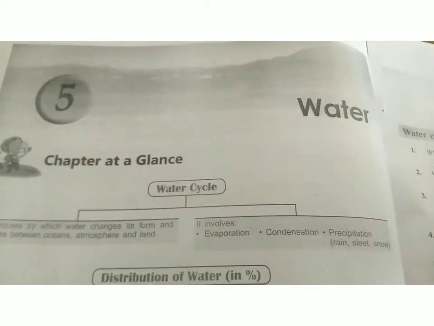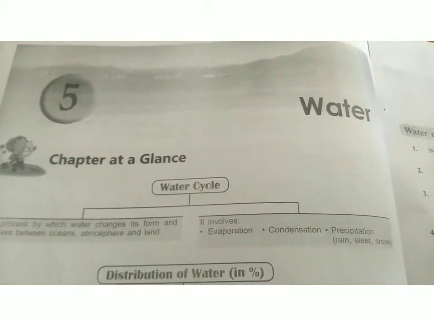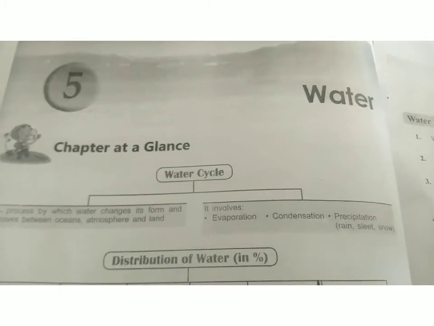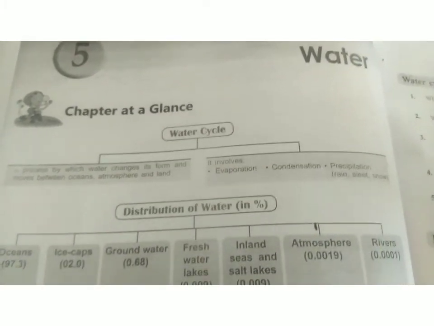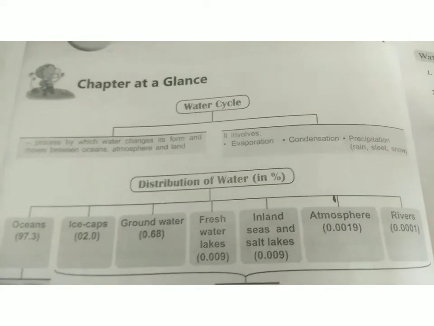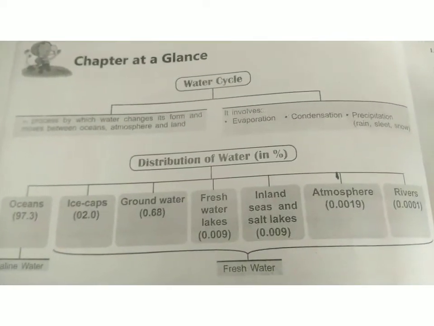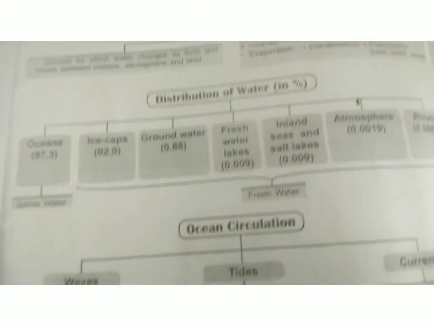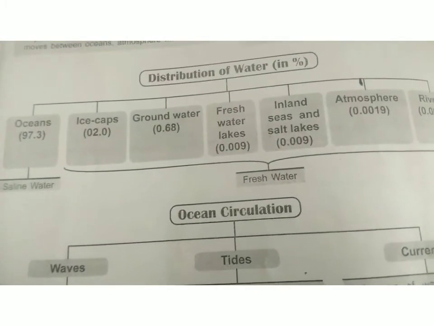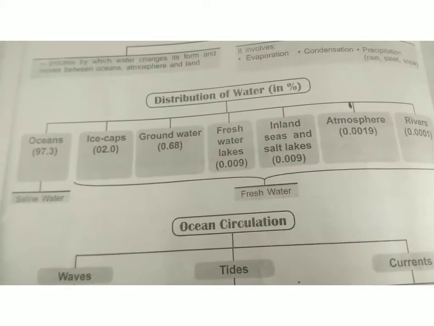Hello students, this is the first part of the video for chapter number 5 from geography, that is water. The topics that we are going to cover in this chapter are the water cycle, next is distribution of water in percentages, then the ocean circulation. So these are the topics that we are going to cover in this chapter.